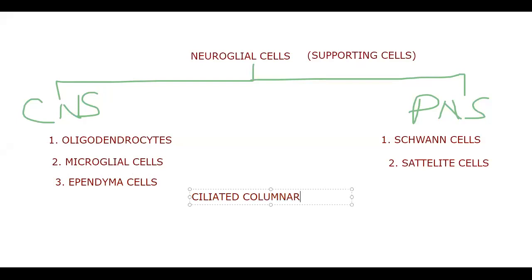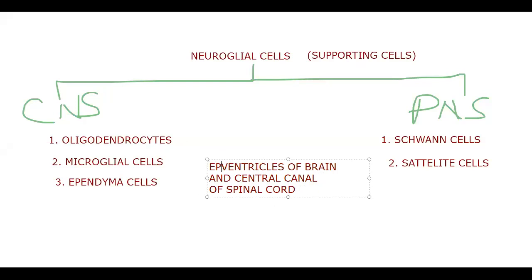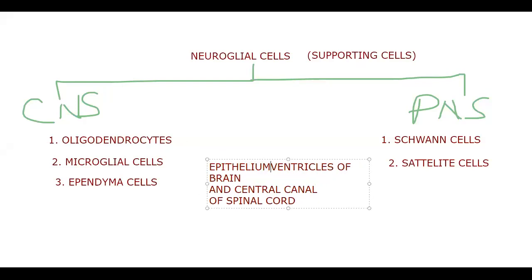Which epithelial tissue lines the ventricles of the brain and the central canal of the spinal cord? Simple columnar ciliated epithelium. Yeah, got it.